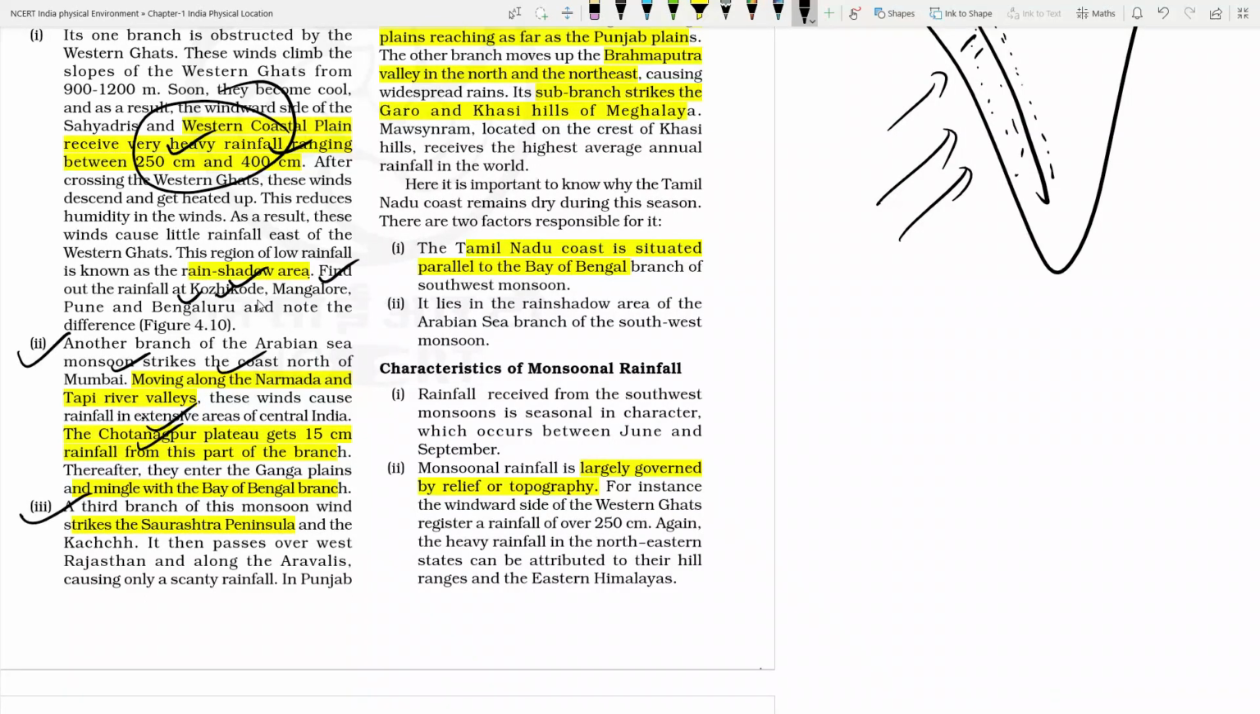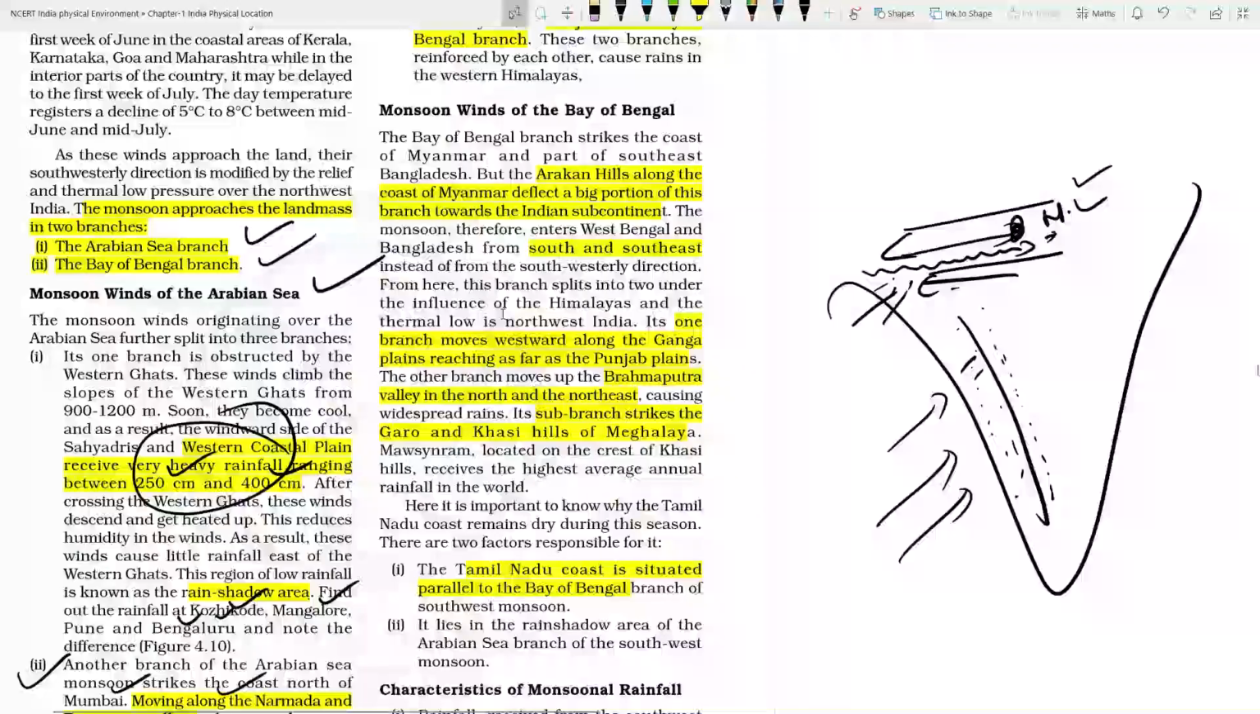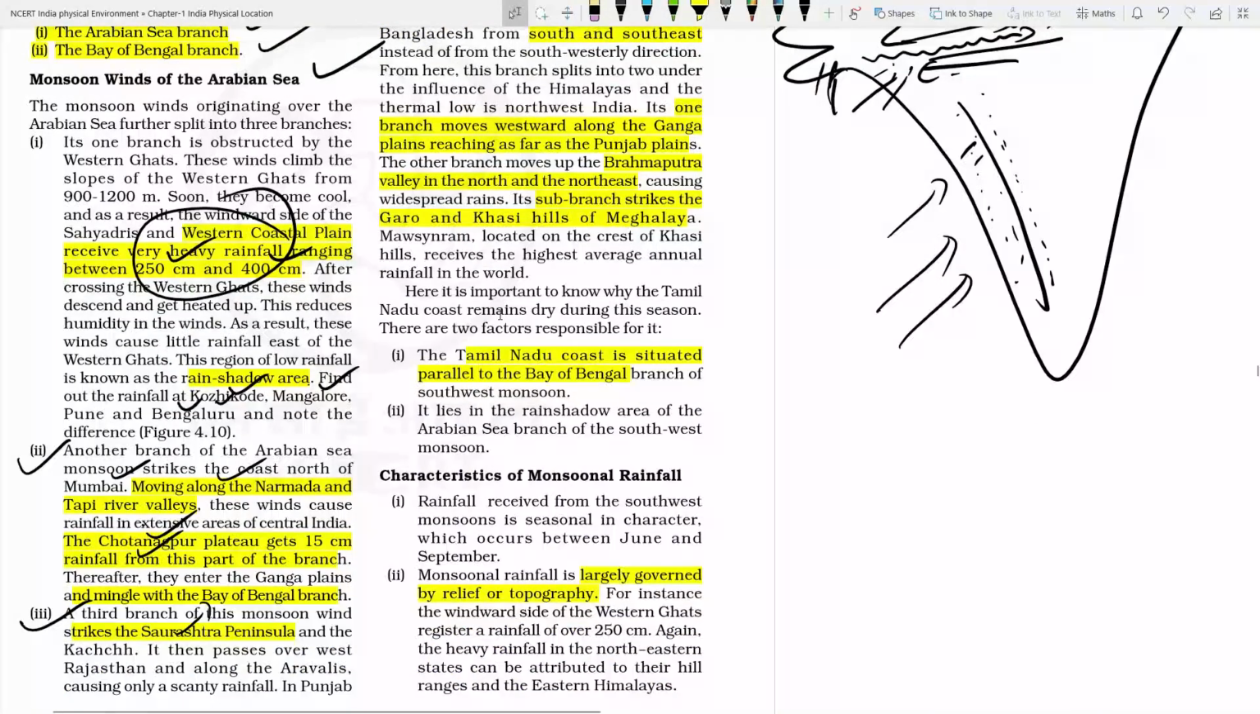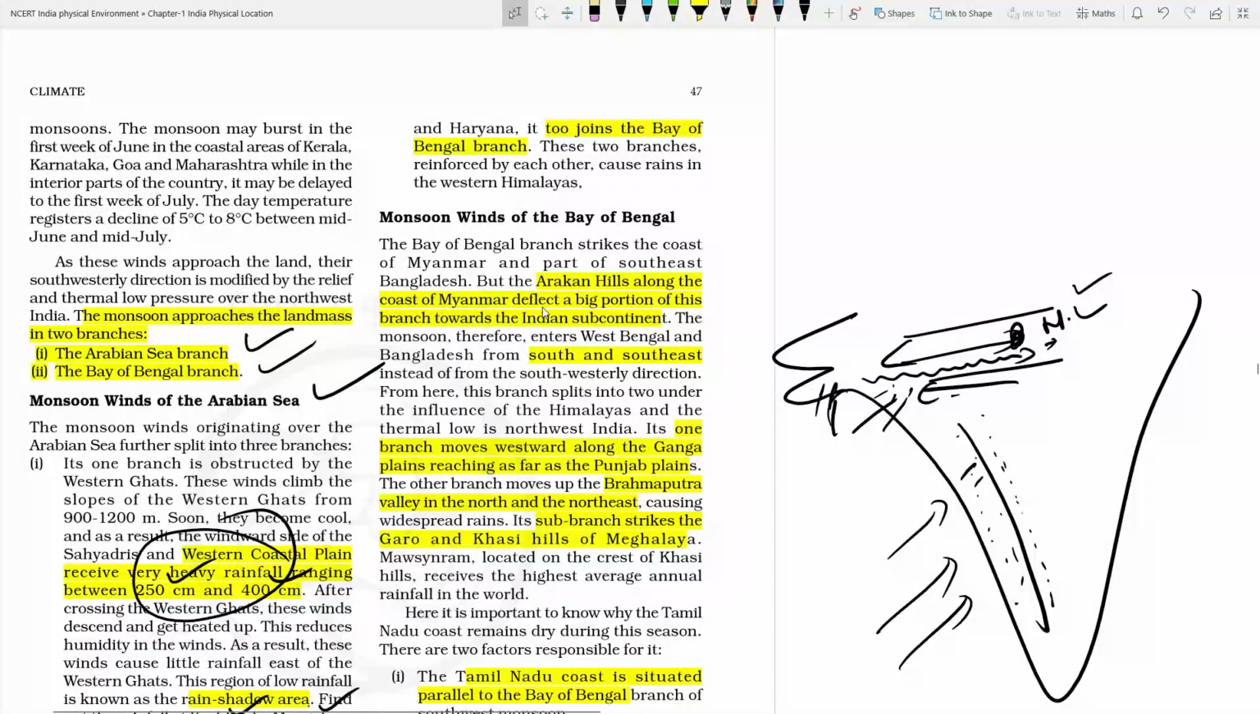The third branch approaches the Saurashtra Peninsula. In this area it will bring rainfall to those Gujarat areas, but the problem is that because of the Aravalli's position, there will not be any rainfall beyond. But once the Bay of Bengal branch and the Arabian Sea branch approach, there will be rainfall in this area, and in Punjab and Haryana.